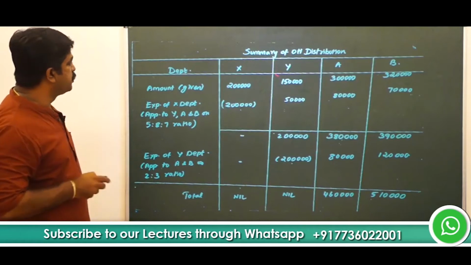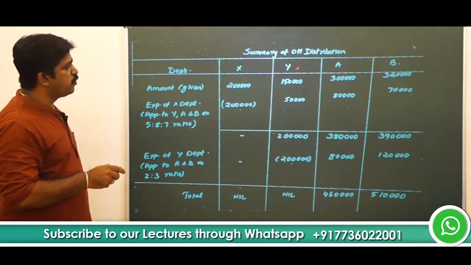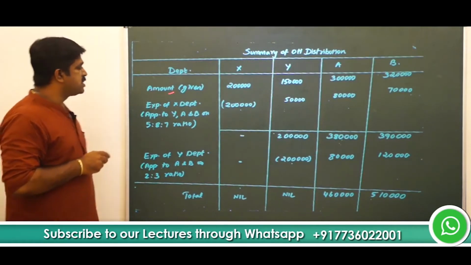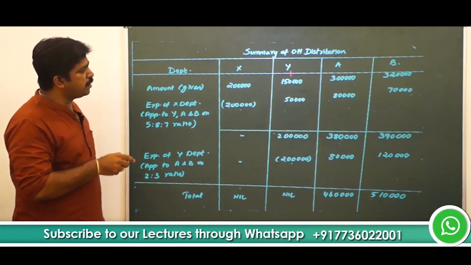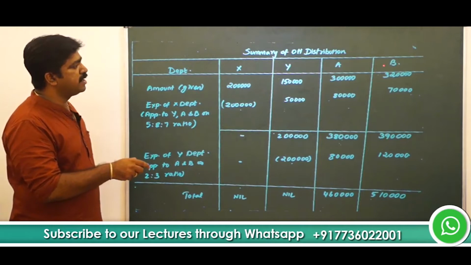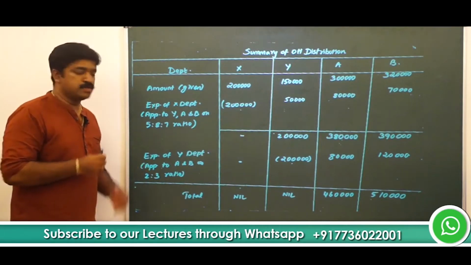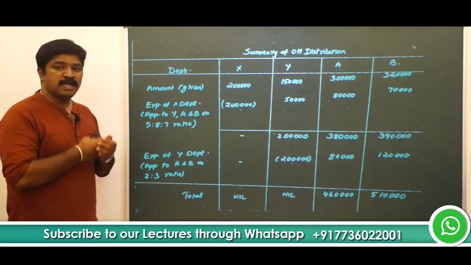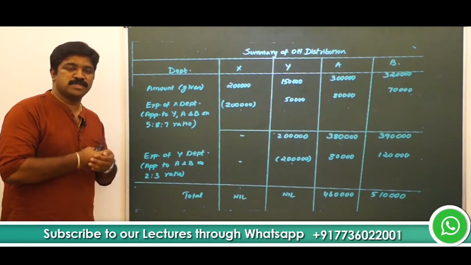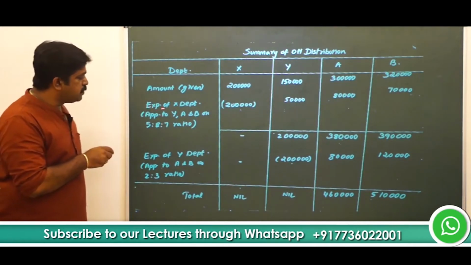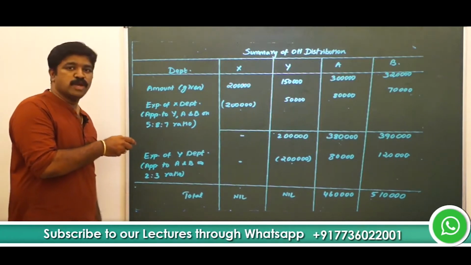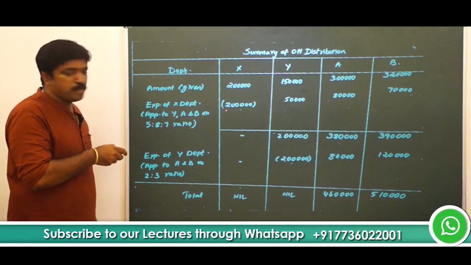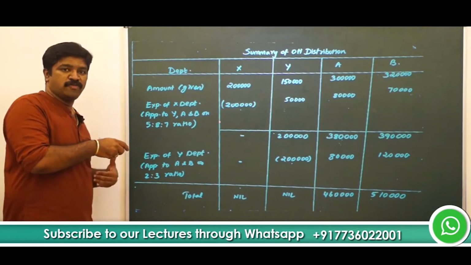Summary of overhead distribution. We have departments X, Y, A and B. First, let's write the amount that was given in the question. For department X, it is 2 lakh, department Y 1 lakh 50, department A 3 lakhs and department B 3 lakh 20,000. Right? Now, let's apportion the expenses of department X. What is the total expense? 2 lakh. Since we are going to apportion it, let us write it as minus 2 lakh so that we don't carry it forward.